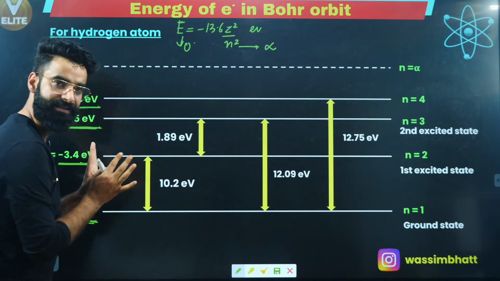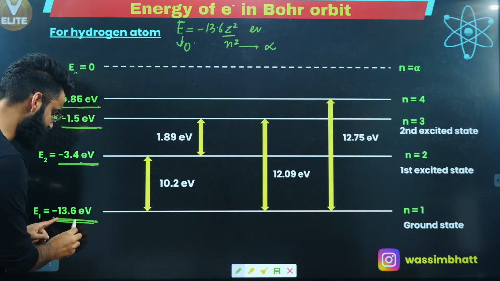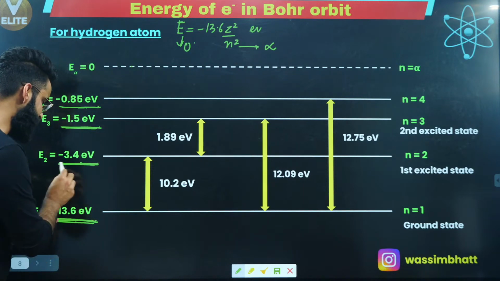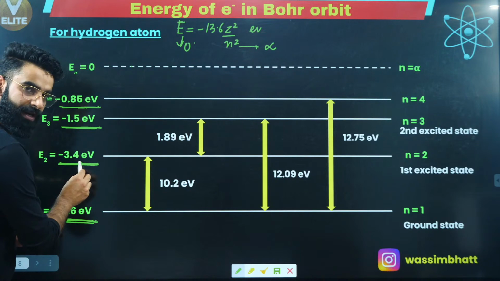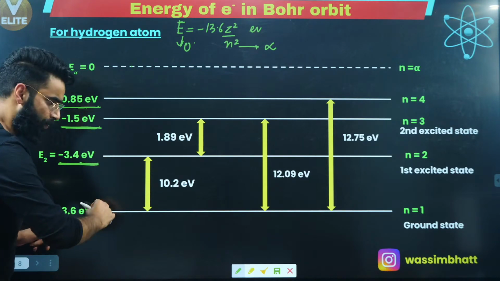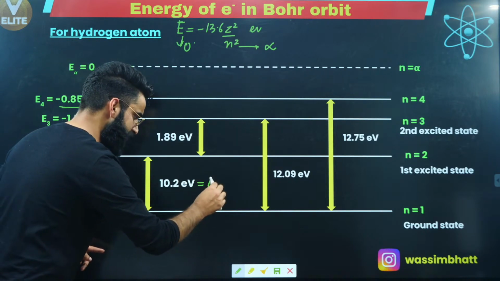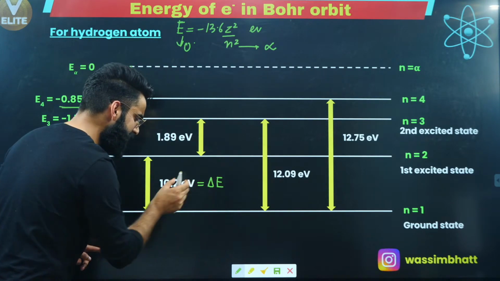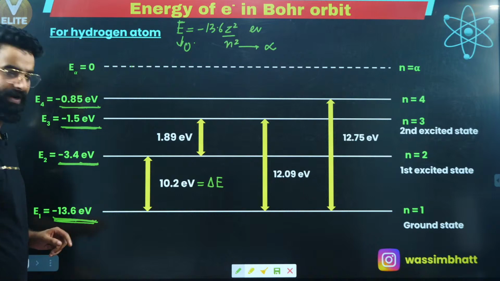Energy gap between the first and the second shell. The first shell carries the energy of minus 13.6 electron volts. The second shell carries the energy of minus 3.4 electron volts. What is the difference between these two energy shells? The difference, which I'm representing by delta E, is equal to 10.2 electron volts, right?